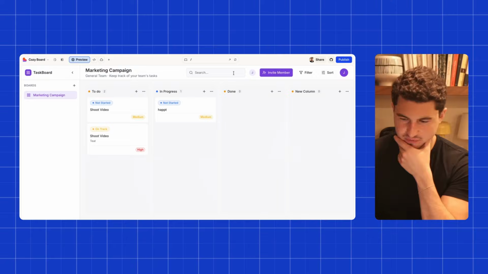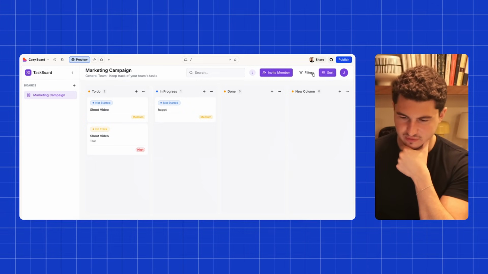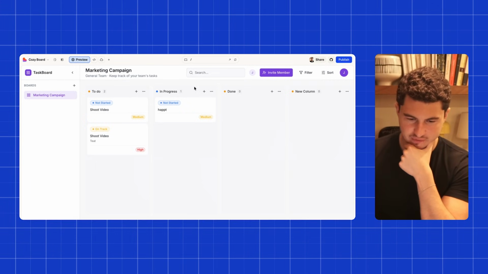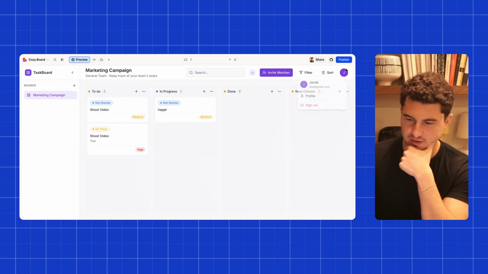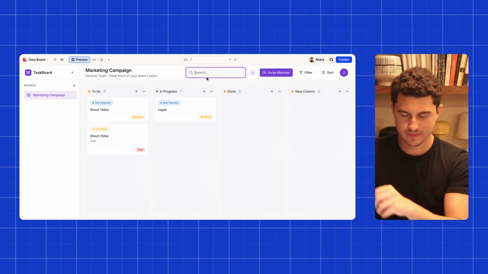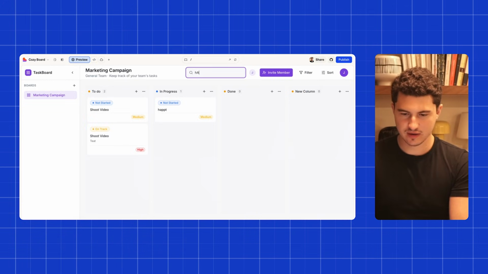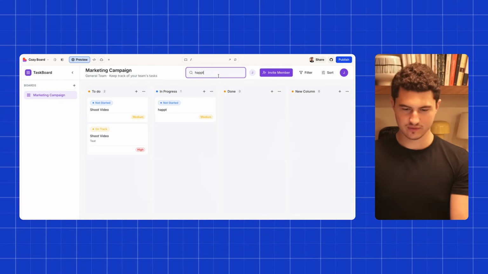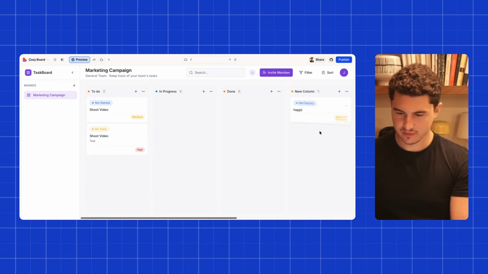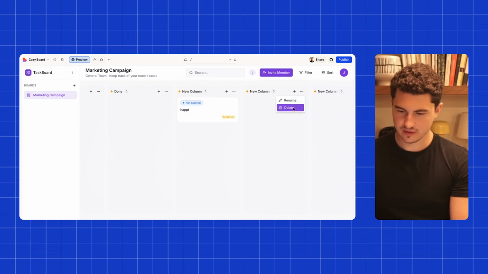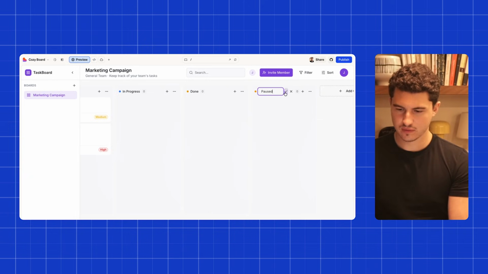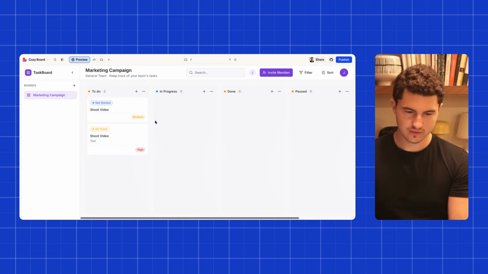Now while this is working, let's play around with the app and see what we need to do. So filtering doesn't really do much, but I'm not too concerned with that. If we go to the profile, it doesn't seem like there's anything for that right now. If we go here and we search, it doesn't seem like that is working yet, so we may need to fix that. You can drag and drop, that works nicely. Can I delete columns? Can I rename this? Okay, that works nicely as well.